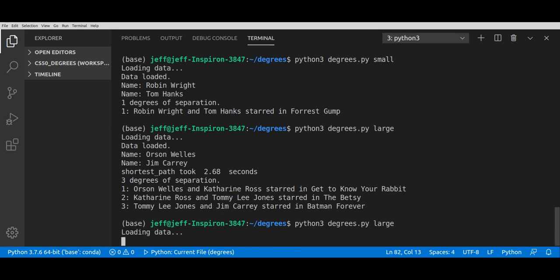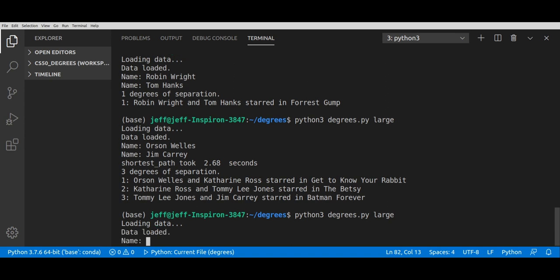We're going to let that run again, and this time we're going to look at Orson Welles and Clint Eastwood. And that'll be it.